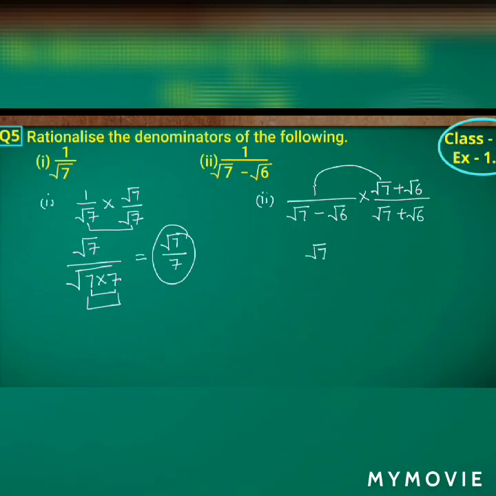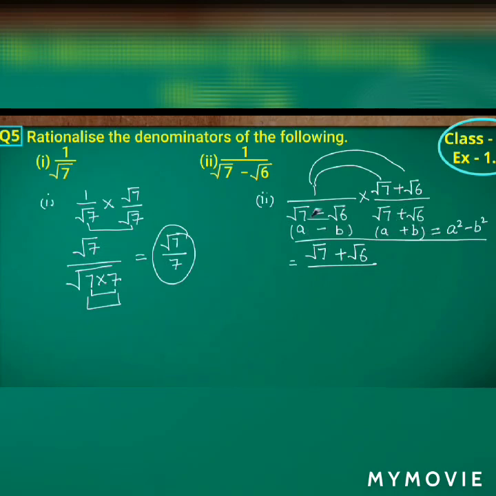That is root 7 plus root 6. So if you observe the denominator, again it is in the form of what? A plus b into a minus b, that is a minus b into a plus b. So we know the formula for a minus b into a plus b is equal to a square minus b square. Here the value of a is root 7, and the value of b is root 6. So how can you write this one?